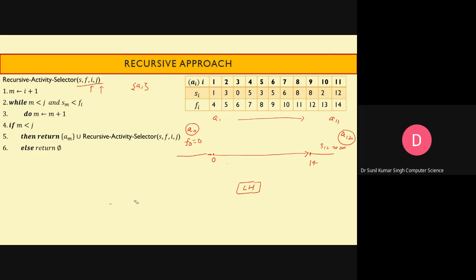If you have any doubt related to the assumption, you can ask. If you have any doubt, it will be cleared, don't worry.